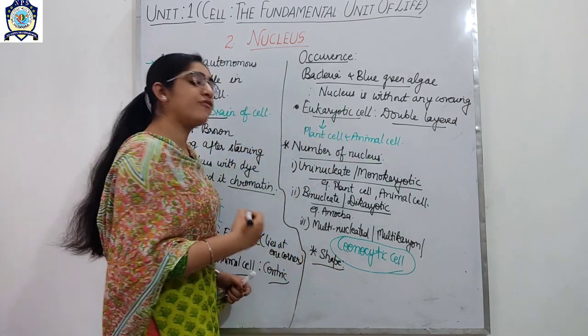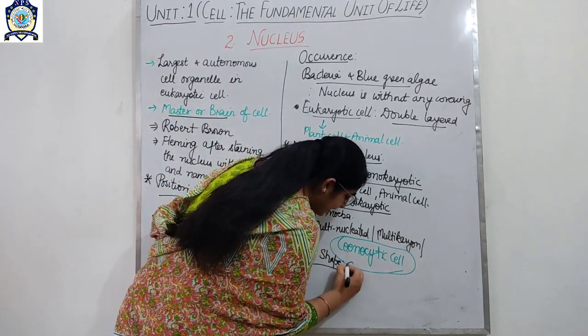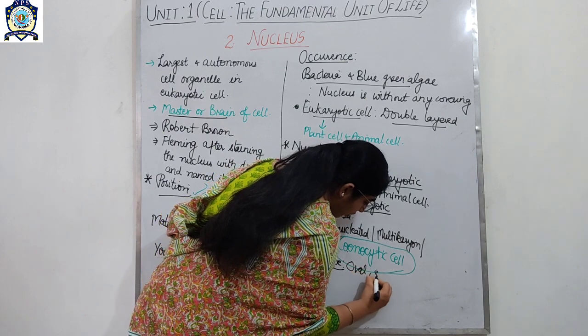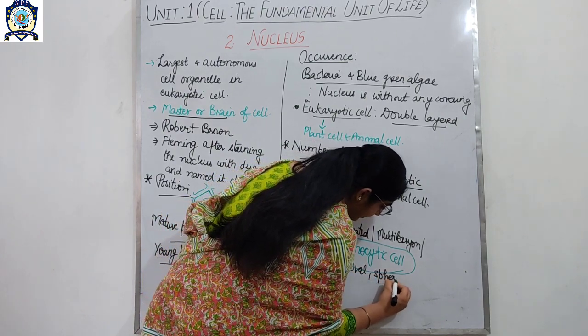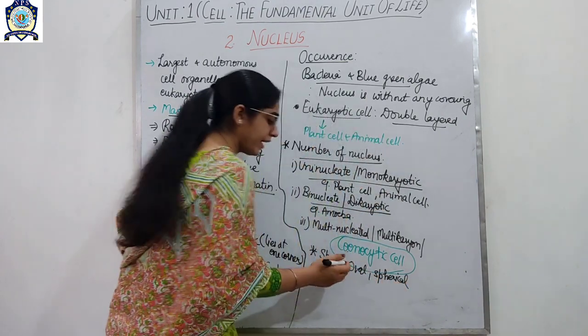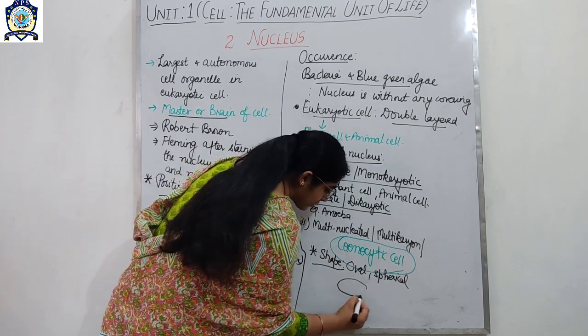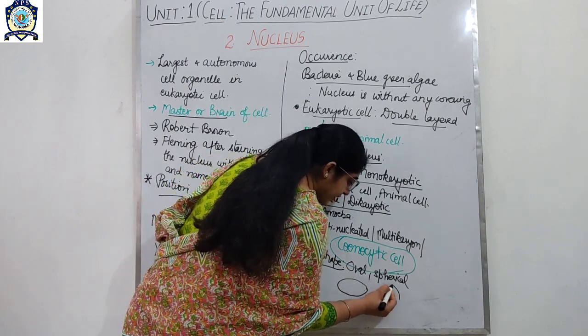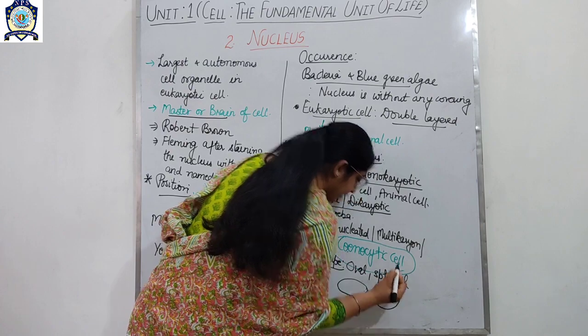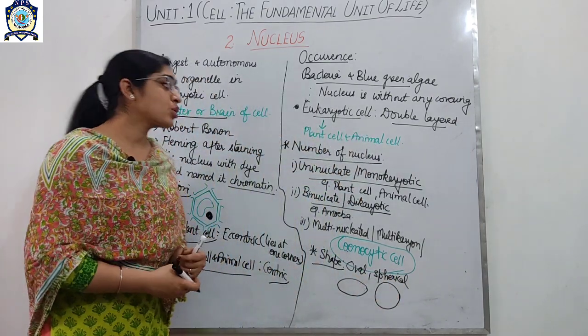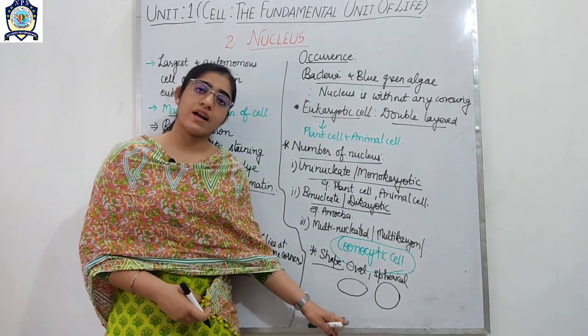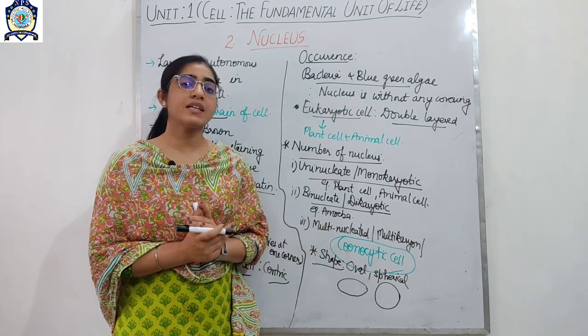The shape of the nucleus is either oval or spherical. Okay, oval in this way, somewhat flat, and spherical which is completely rounded. So the nucleus is either oval or spherical in shape.